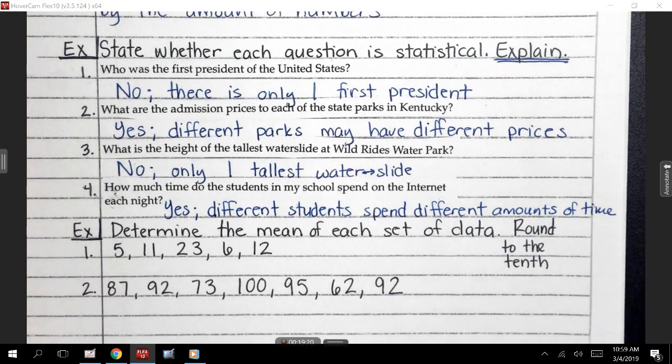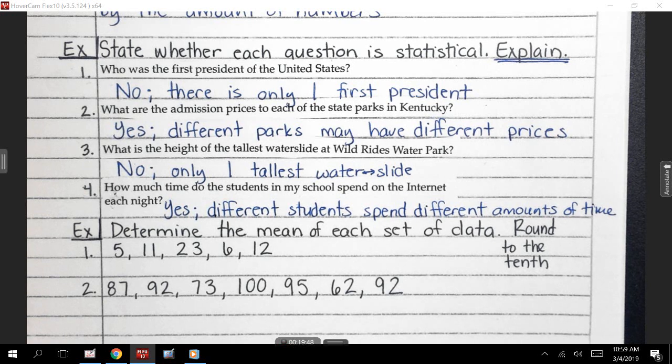That's great. All right, so now we're going to switch gears. So we did statistical questions. Are there any questions about statistical questions? All right, I'm the only one that found that entertaining, I guess. All right, so now we're going to switch gears and we're going to do mean. Did you have a question, Jet? Okay, yes, sir. Statistical question, if there's like more than one, is yes. 3 or more. 3 or more.